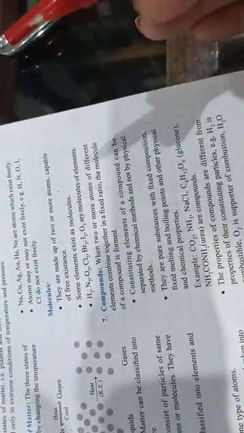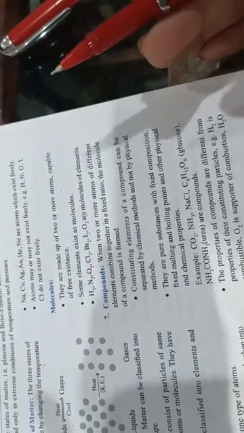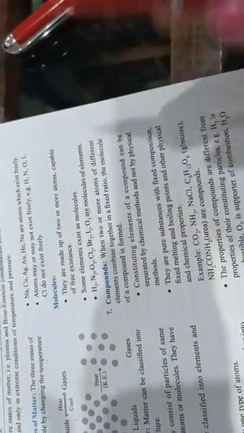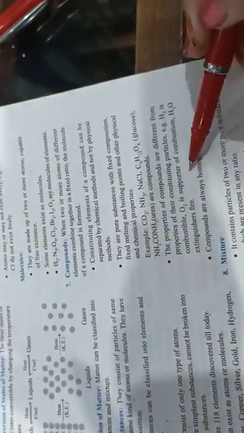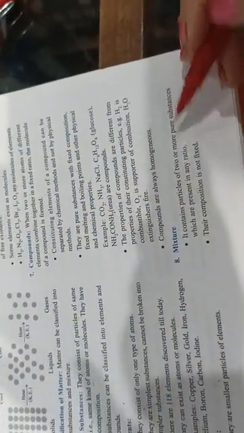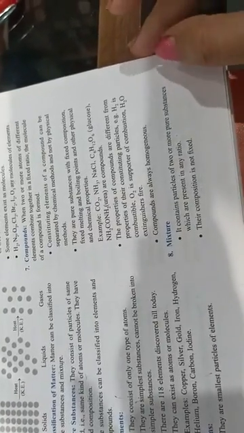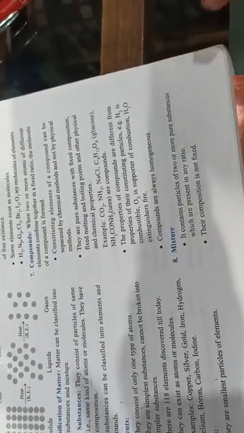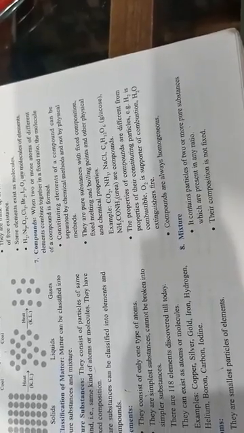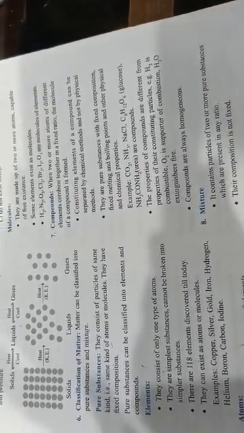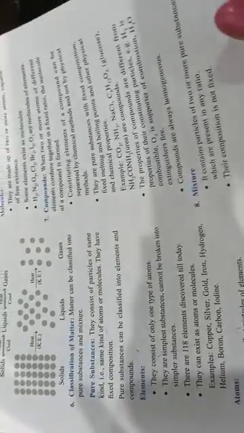Compound: two or more things joined together in a fixed ratio, that is a compound. So these are the properties of compounds. Next are mixtures. Mixtures are of two types: one is homogeneous, the second is heterogeneous. In mixtures there are always two or more things. The composition is not fixed also.